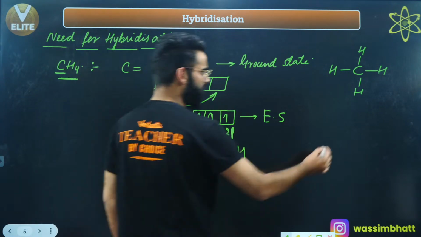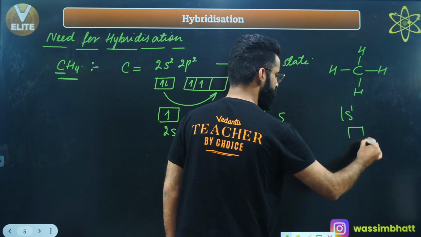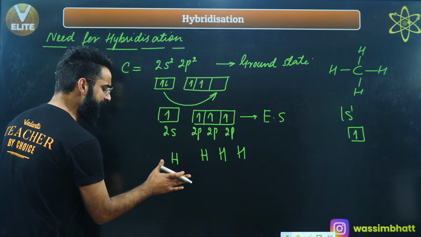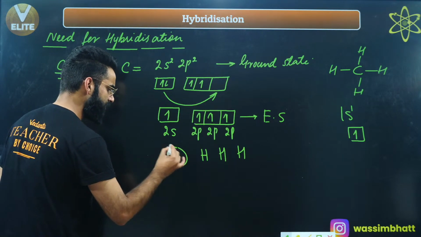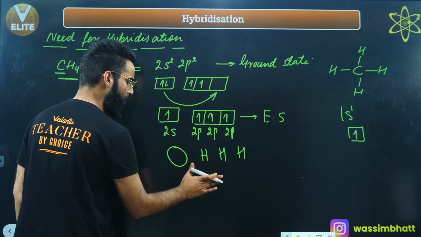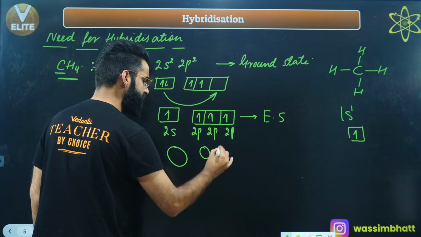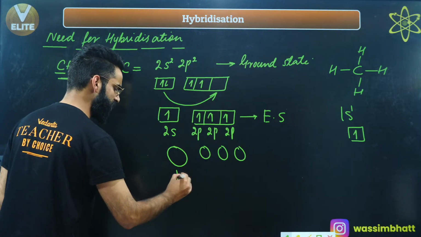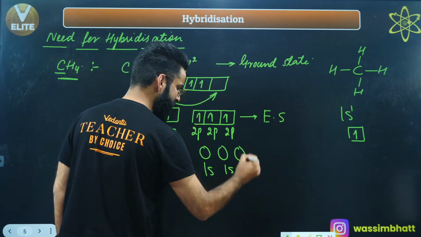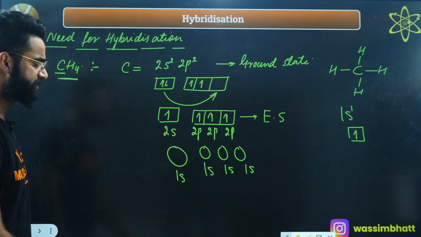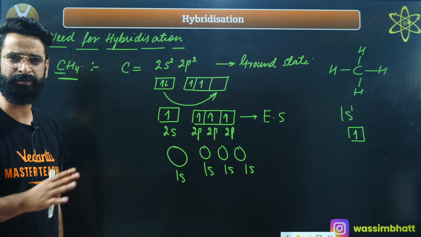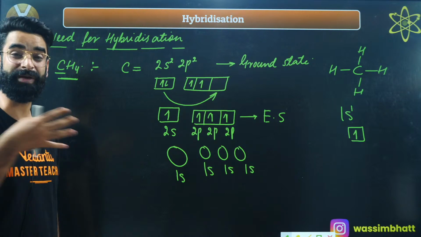Now, in case of hydrogen, what is the configuration? 1s1 configuration, right? So basically, it is the 1s orbital of hydrogen which is coming for the overlapping. Similarly, it is the 1s atomic orbital of all the hydrogen atoms which are coming for the overlapping. This is 1s atomic orbital of hydrogen, 1s atomic orbital of 1 more hydrogen, 1 more hydrogen, and 1 more hydrogen, right? So what has to happen? 4 sigma bonds have to get formed. In order to form 4 sigma bonds, there should be head-on overlapping, axial overlapping, right?